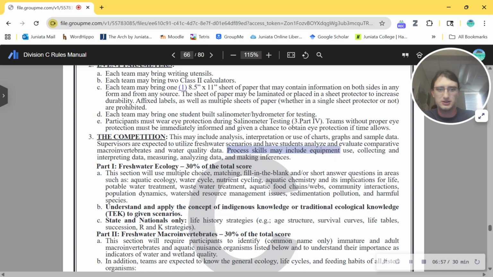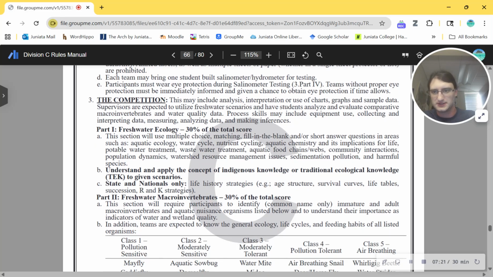Process skills may include equipment use, collecting and interpreting data. Again, not really feasible to have students go out and collect data, but you can definitely have them interpret it. Measuring, you can give them a little cup of pH stable water or something like that, and ask them to use a pH meter maybe. Analyzing data, making inferences. Yeah, okay, let's get to this stuff.